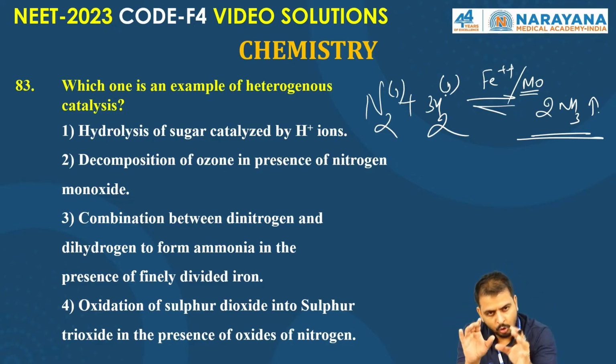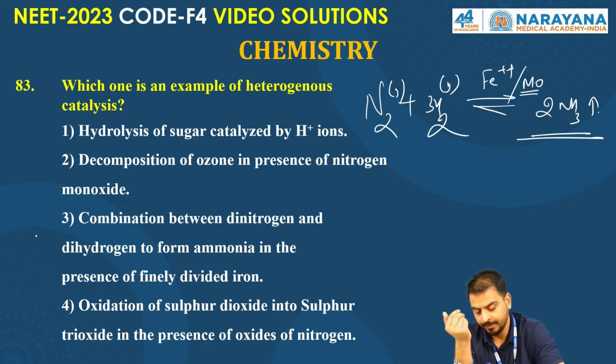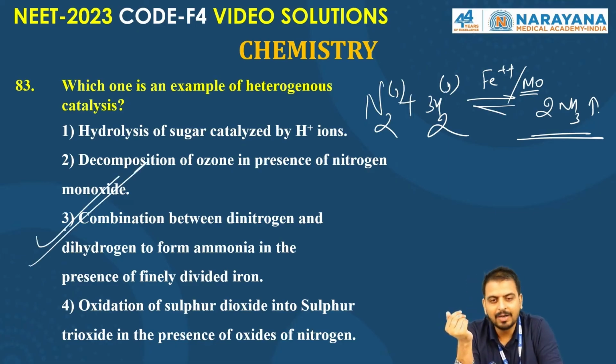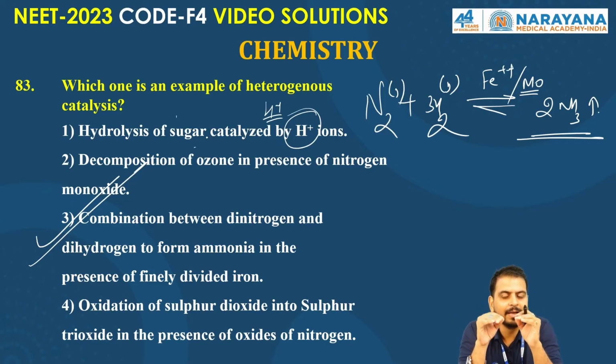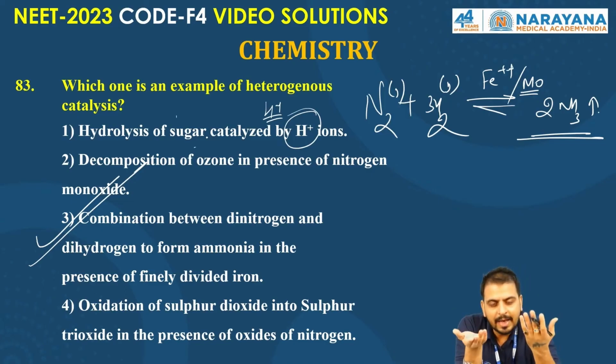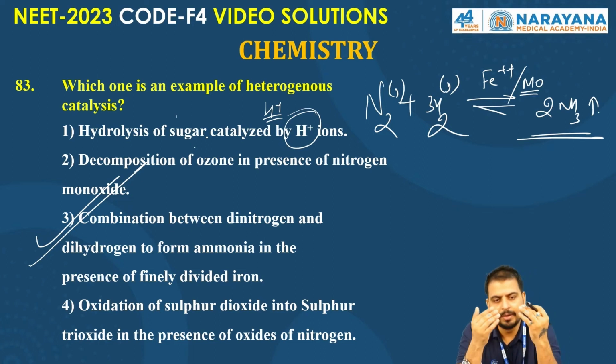So the correct answer is the combination of dinitrogen and dihydrogen to form ammonia. In the other cases, hydrolysis is liquid and H plus ion is also liquid, so all the states are the same, but in the third option the reactants are gases and the catalyst is solid.